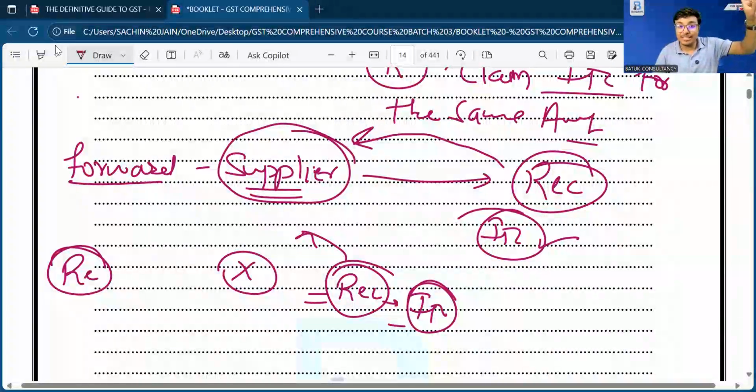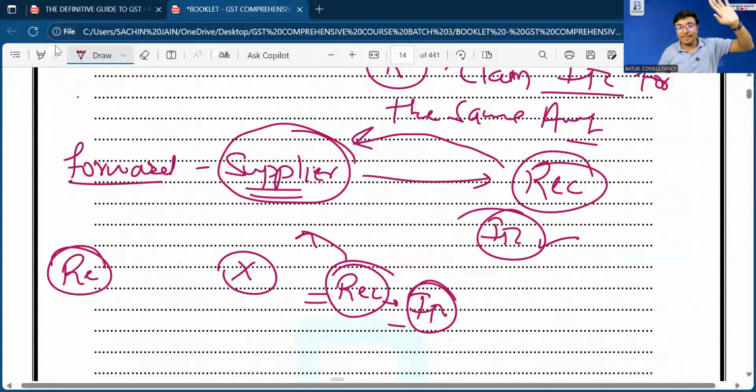Earlier, the invoice was generated by the supplier. Now the government is saying, Mr. Recipient, as you are paying the tax to us, you have to generate the invoice. Hence, the reverse charge mechanism concept is also called the self-invoicing mechanism. That means the recipient is generating the invoice and making the payment to the government. Hence, the recipient is making the payment to the government, generating the invoice and claiming the input tax credit.